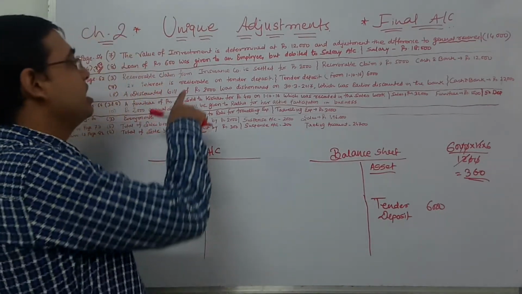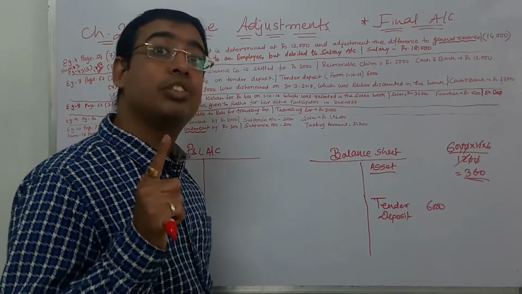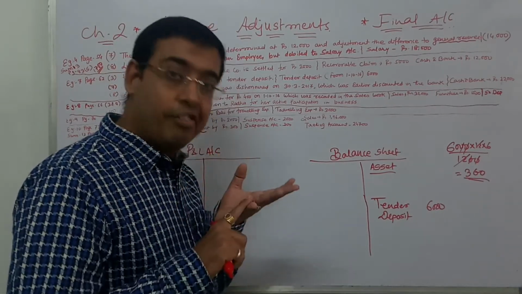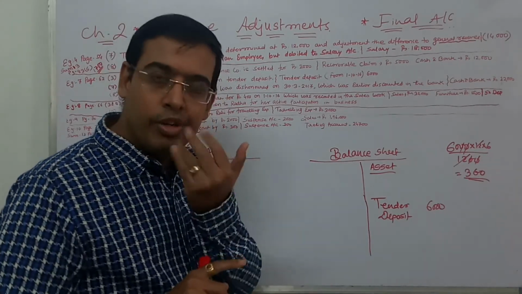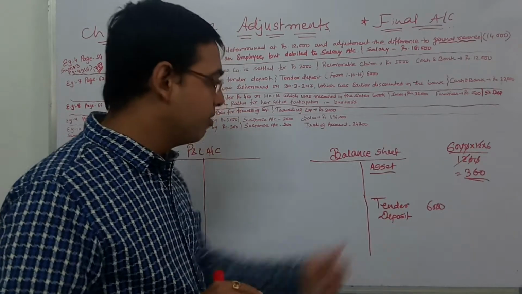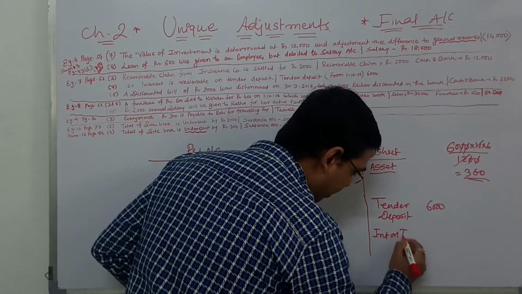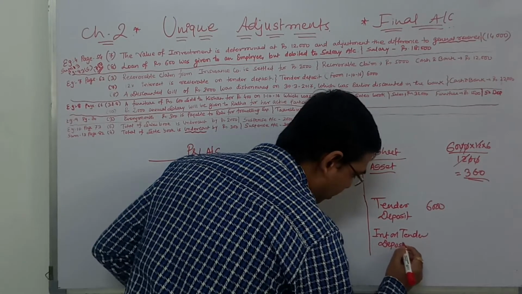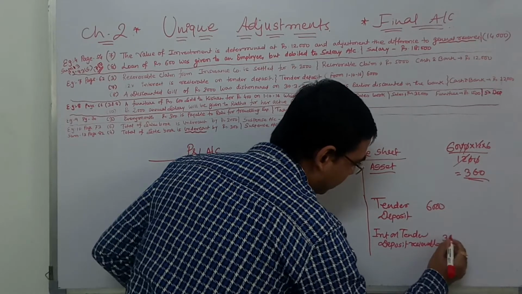When it is receivable, it is also your asset. We have understood this in one earlier entry as well as in other adjustments. Receivable, when to recover, it is our asset. So interest on tender deposit receivable, how much is it? 360.